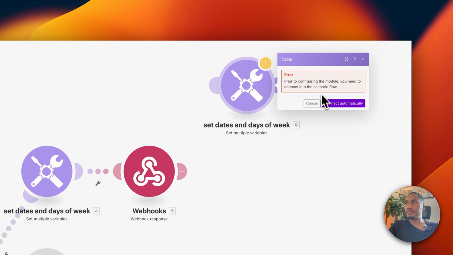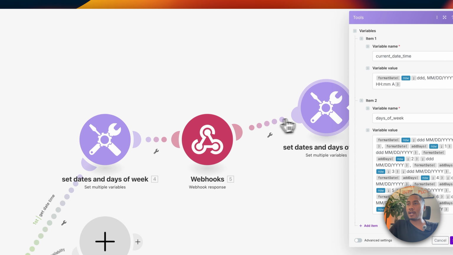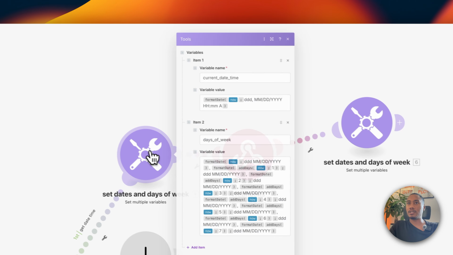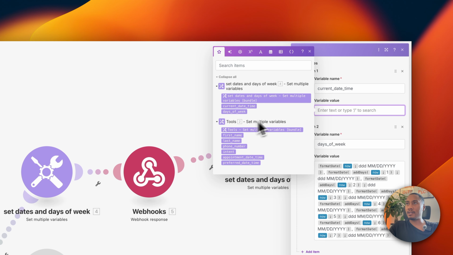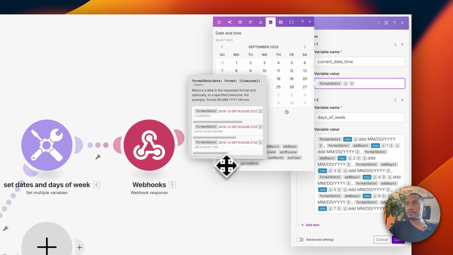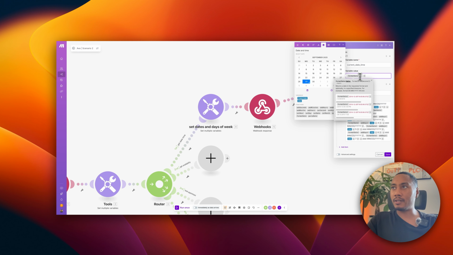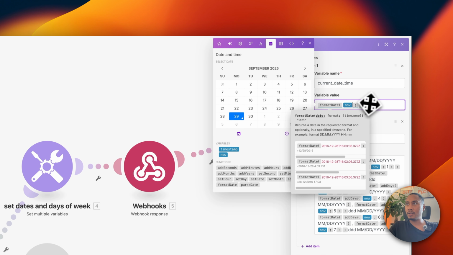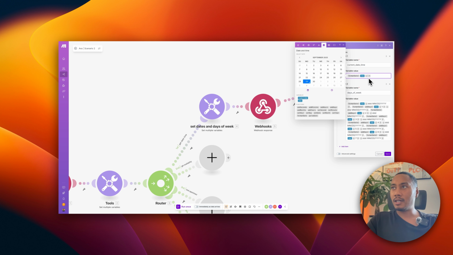Now this is just temporary. You don't actually need to clone it. You can just modify it here. But what you're going to do is, when we click on this, you have this tab that opens up. You're going to click on this calendar-looking icon, and we're going to use format date. Now here, it takes two parameters. At this first spot we want to plug in the now. And then after the colon, we have this other side. Now this is going to be the output.